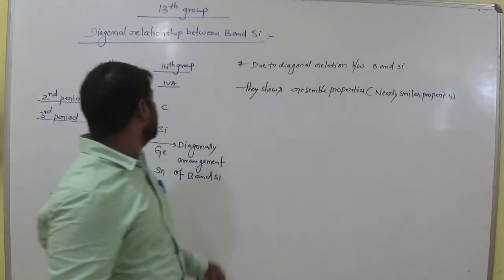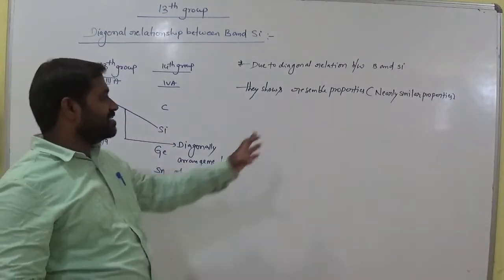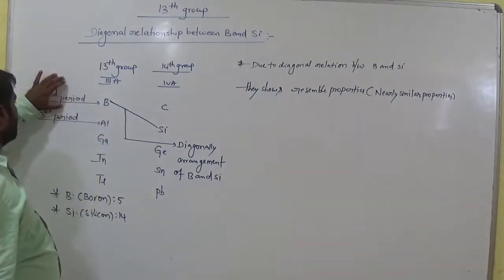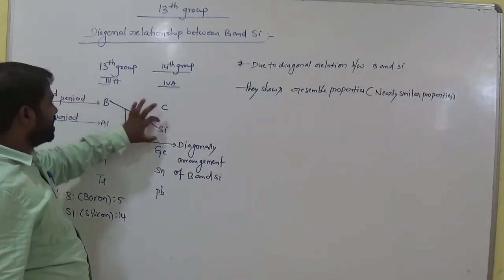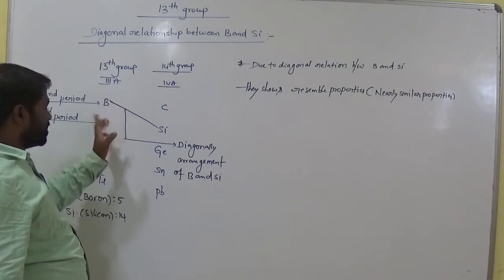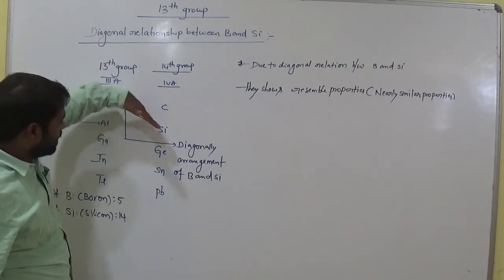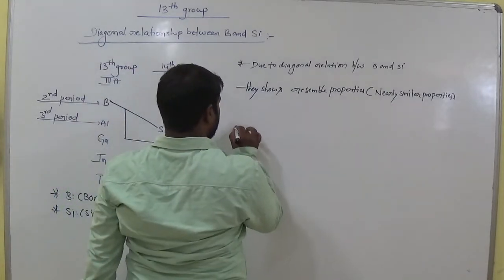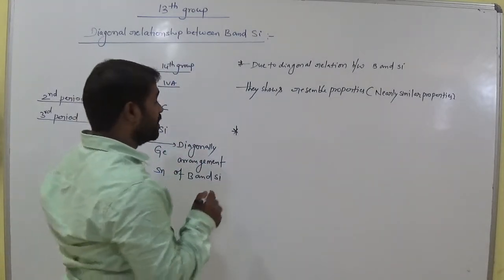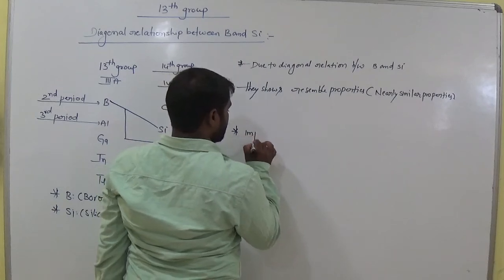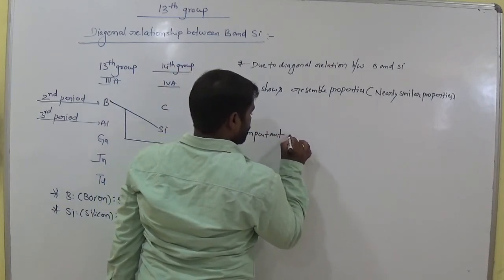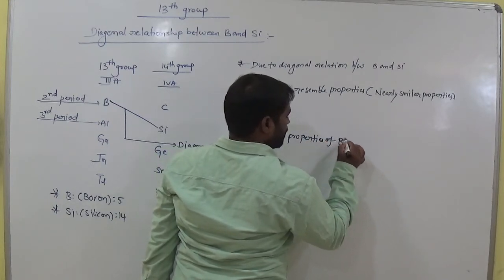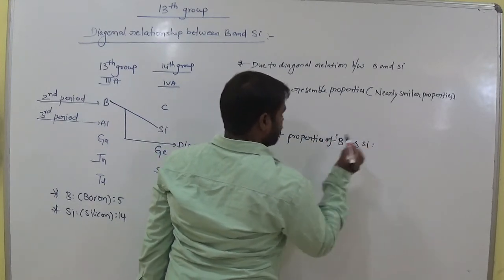So why do boron and silicon show resemble properties? Due to the diagonal arrangement. Boron belongs to the second period, and this is the third period where silicon is there, in the 14th group, and here it is in the third group. If we compare in this manner, this is clearly a diagonal arrangement. Remember this. Now let's go for some important properties of boron and silicon.